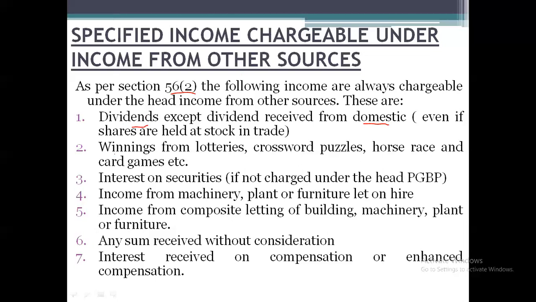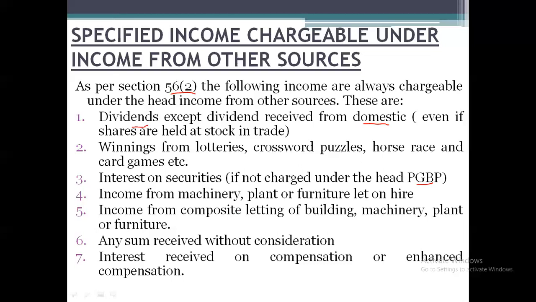Second, we call them casual incomes, that is winnings from lottery, crossword puzzles, horse races and card games. Third, interest on securities, if it is not charged under the head profits and gains from business or profession. Next, income from machinery, plant or furniture let on hire, income from composite letting of land, building, machinery, plant or furniture, and any sum received without consideration, without paying the amount, which may be gifts.